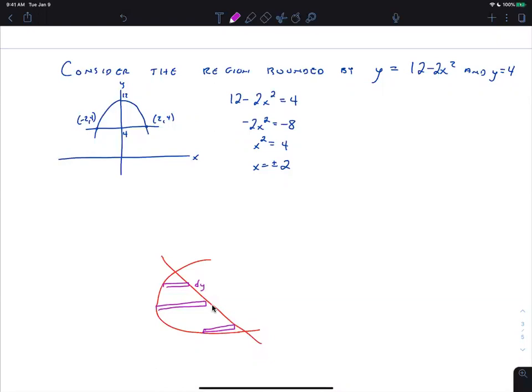On the problem we're actually doing, it doesn't matter. You could use up and down or left to right. Normally, I would default to up and down if there's no real preference. So here, there's no real preference. The left would be the parabola, the right would be the parabola. Here, the top is the parabola, the bottom is the line. Both of those are fine. So we're going to go with dx.